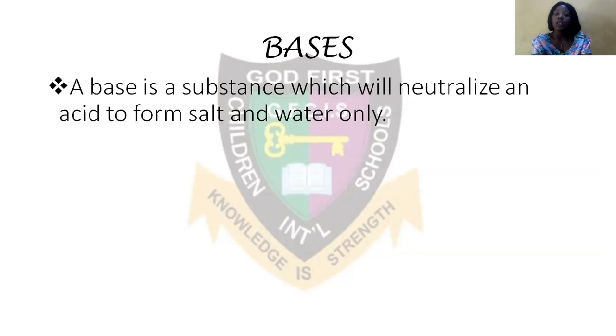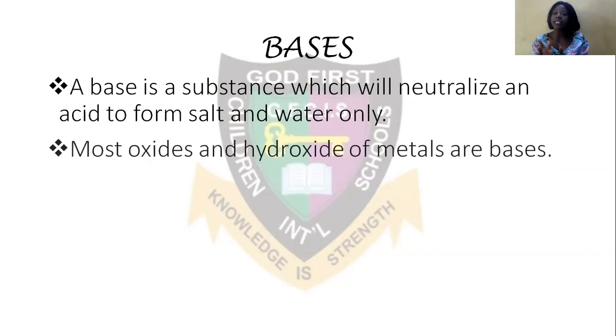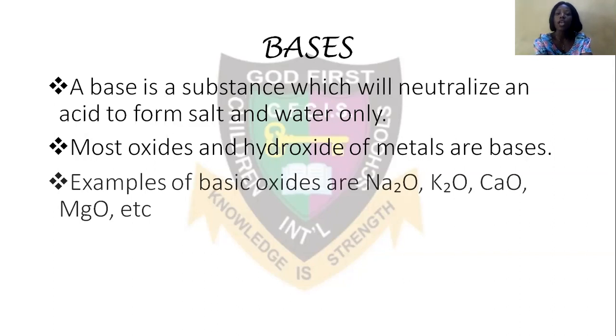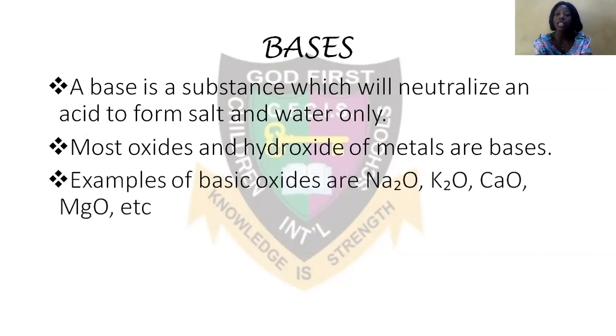Now look at it. Most oxides and hydroxides of metals are bases. For example, you have sodium hydroxide, potassium hydroxide, calcium hydroxide, sodium oxide, potassium oxide, calcium oxide, and magnesium oxide.